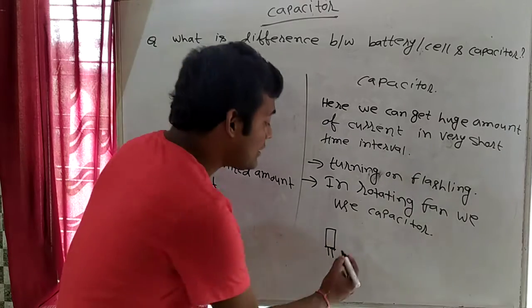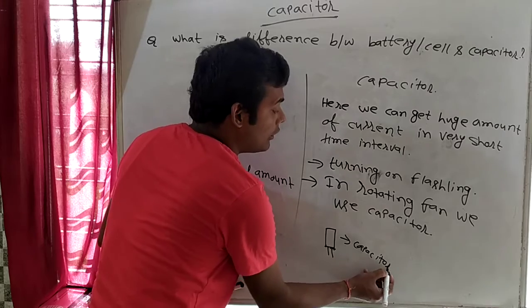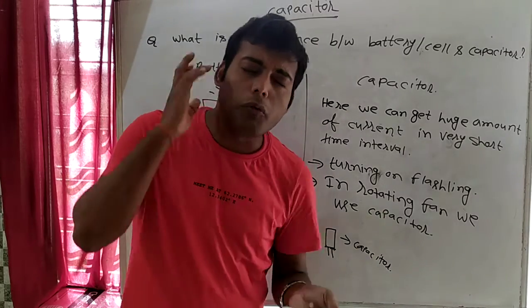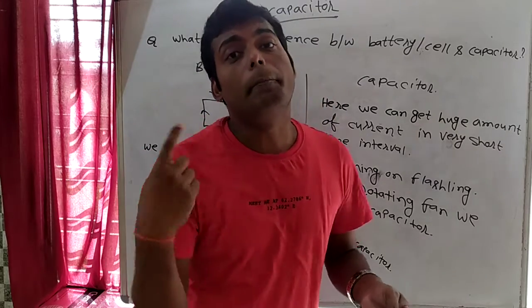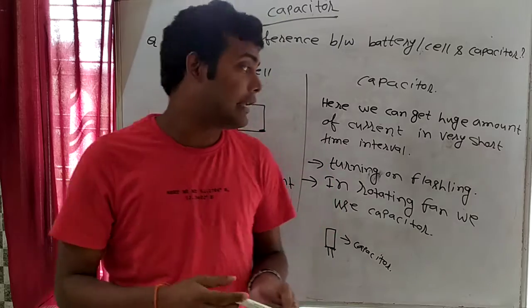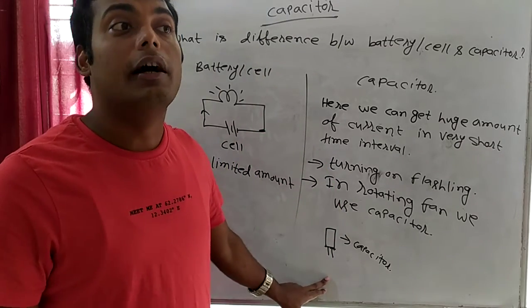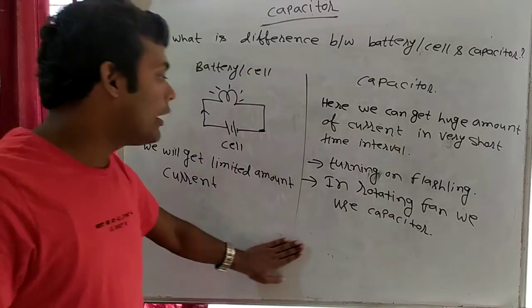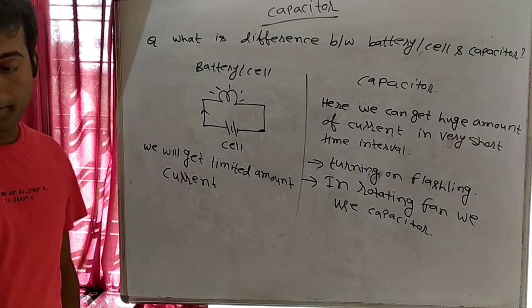This thing is a capacitor. So in starting each and every motor, you know what a motor is? A motor will convert electrical energy into mechanical energy, that means rotational energy. So in starting every motor, we require a capacitor, because we require a huge amount of current. Is it clear?